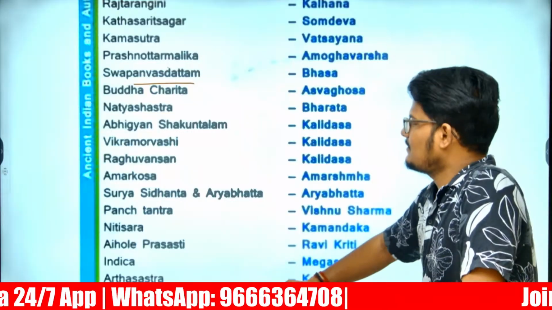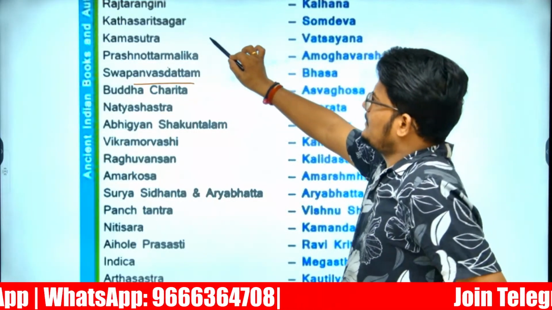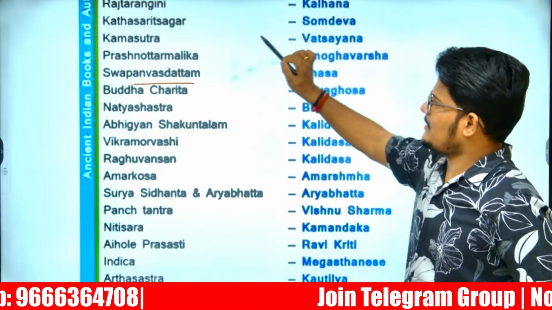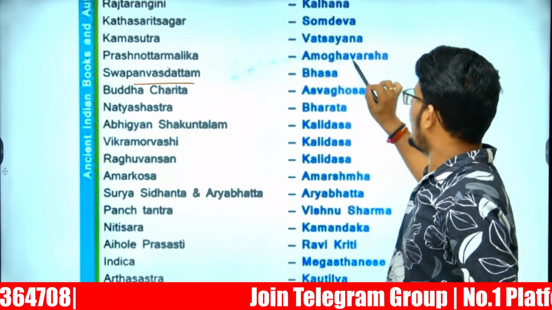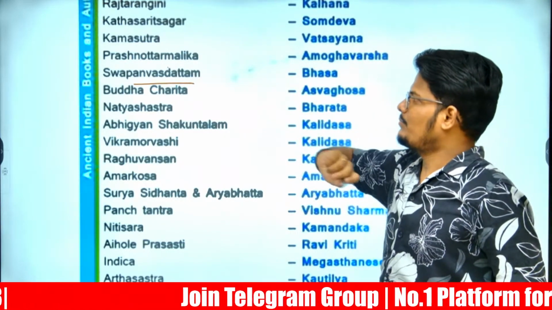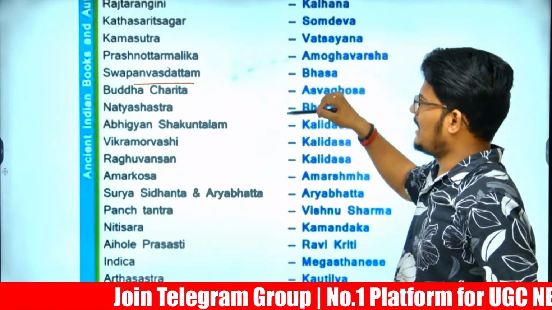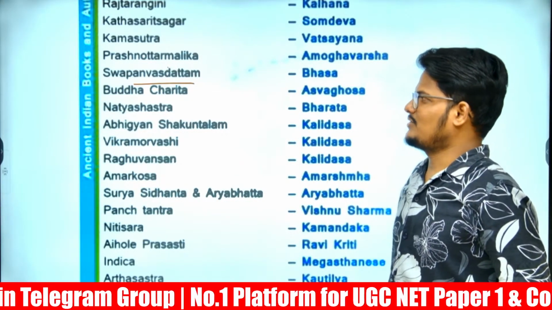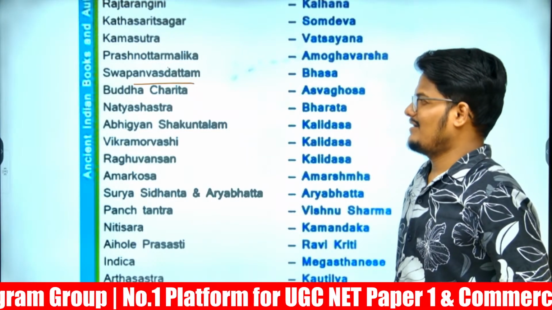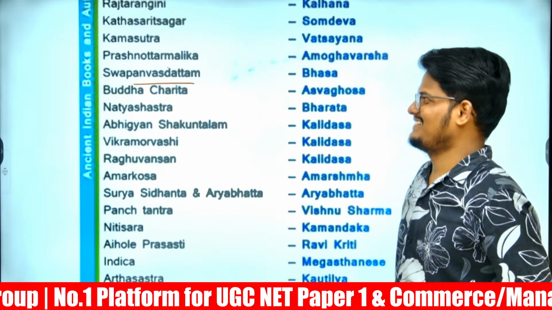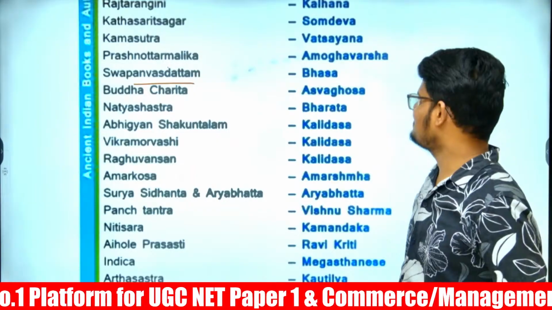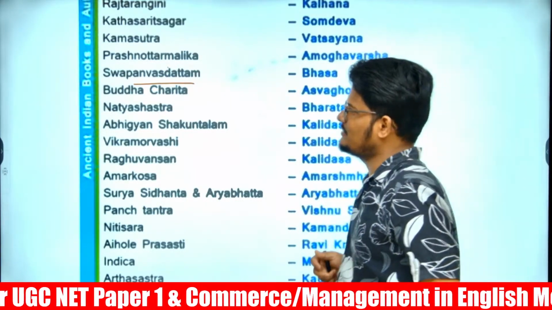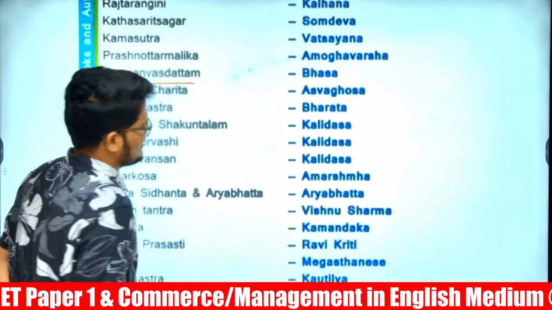After that, Kathasaritsagara, Somadeva. Vatsyayana, Kamasutra. Amoghavarsha, Prashnottara Malika. Bhasa, Swapnavasavadatta. Ashvaghosha, Buddhacharita. Bharata, Natya Shastra.